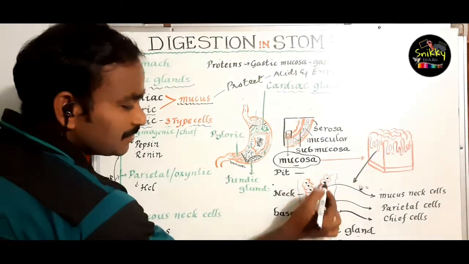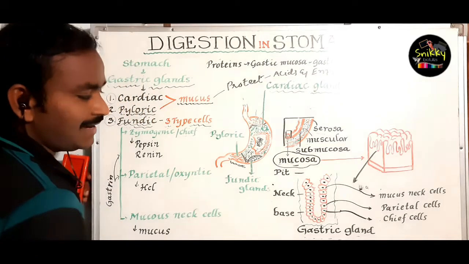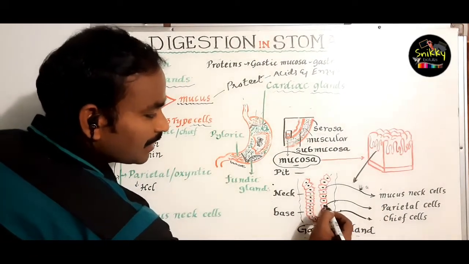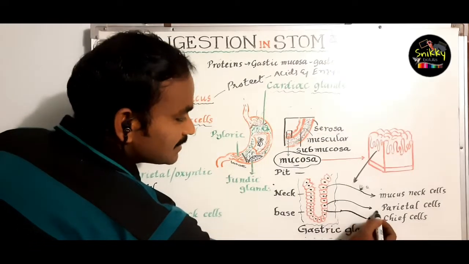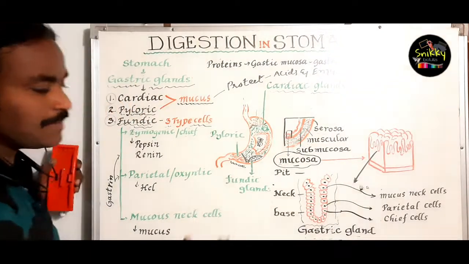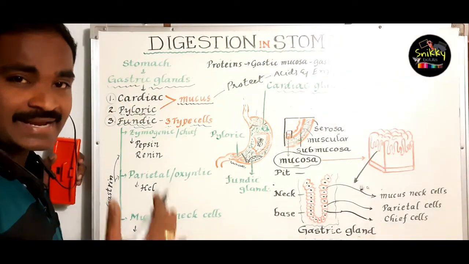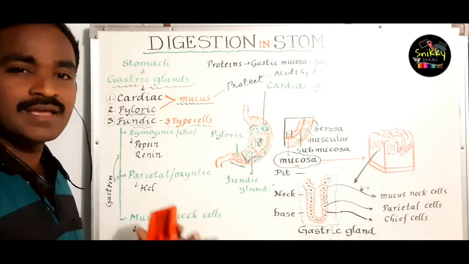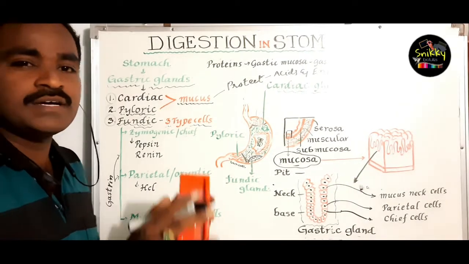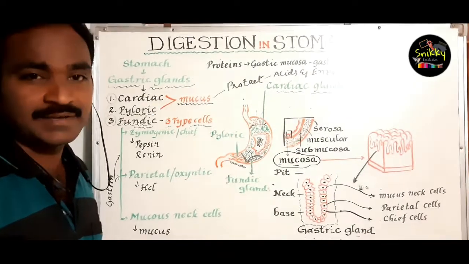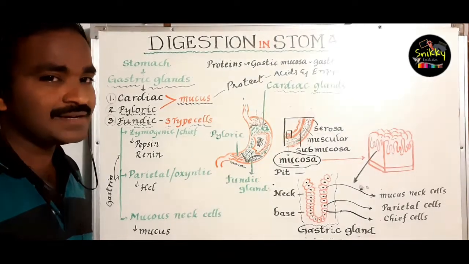So, if you observe the structure of the gastric gland, these are the mucus neck cells. Okay, and these are the parietal cells. And the third one, chief cells. What is the main function of these three cells? These three kinds of cells secrete chemicals which are involved in digestion. How are these chemicals secreted?